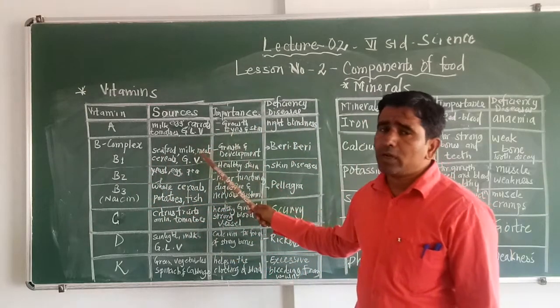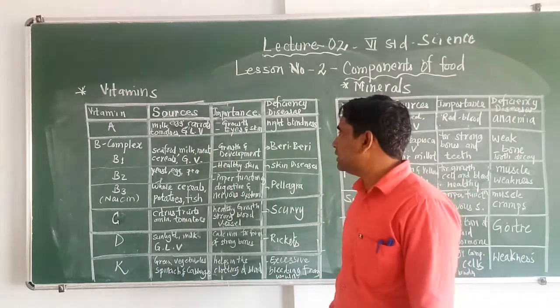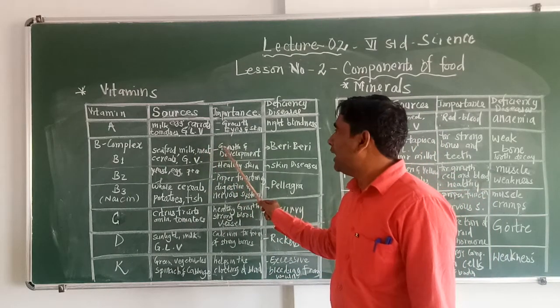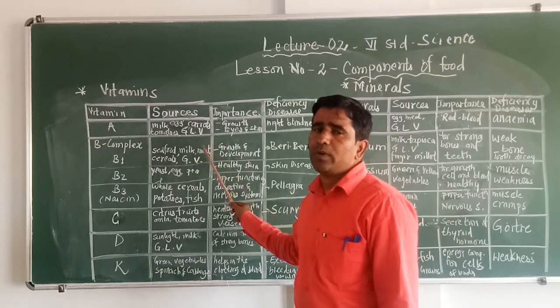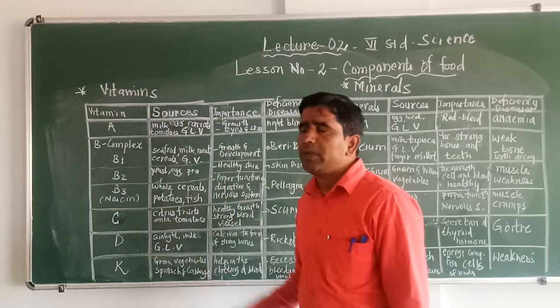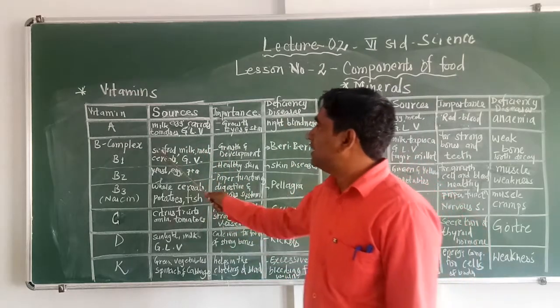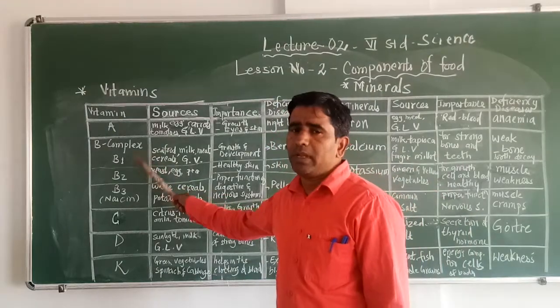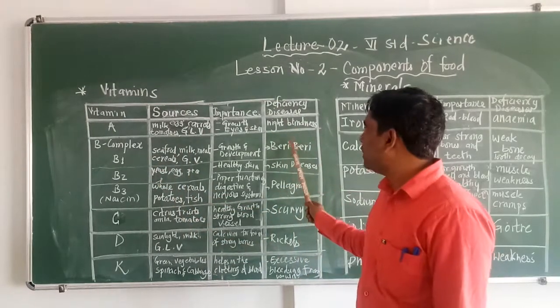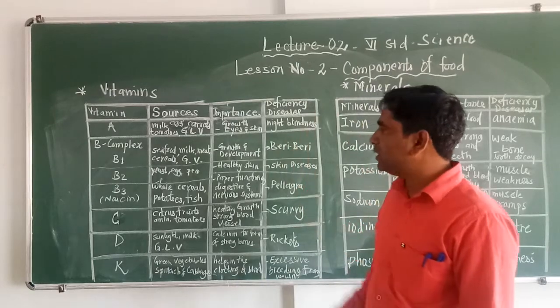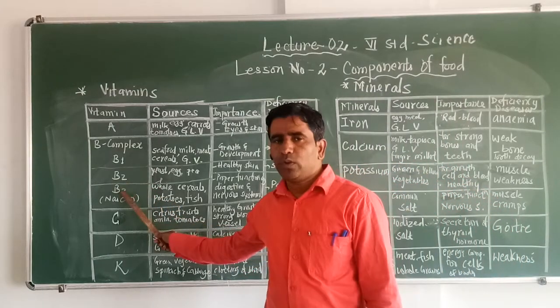The importance of the vitamin for our body is growth and development of the body. For the proper growth and development of the body, vitamin B1 is required. If a person lacks vitamin B1, he is going to get a disease called beriberi. Moving to the next vitamin, that is B2.